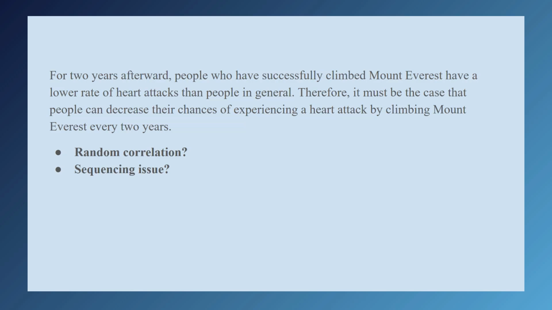Perhaps those with a lower risk of heart attacks are more likely to climb Mount Everest, or it could be some third unmentioned event or variable causing people to be both more likely to climb Everest and less likely to have a heart attack in the following 2-year period, such as an intense fitness regimen or some other thing. This argument is flawed reasoning. When you see flawed reasoning, then there's a good chance the answer will address that flaw in some way.